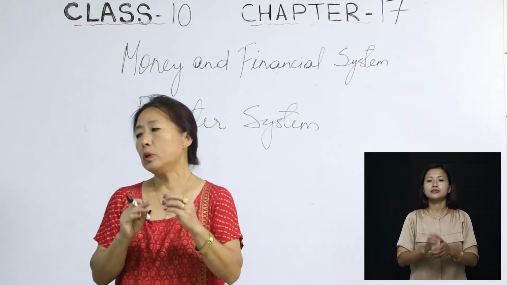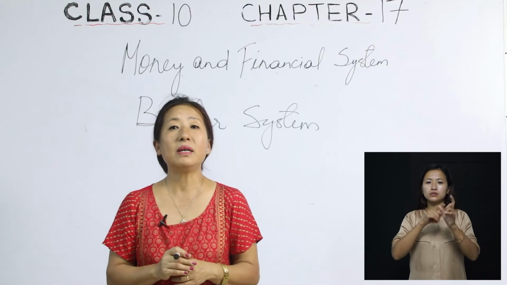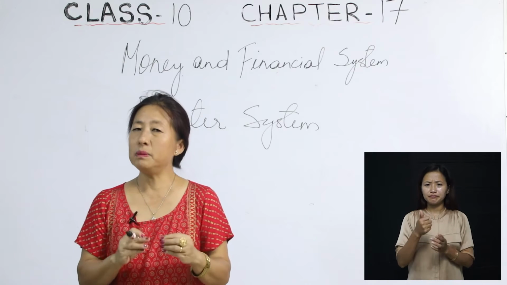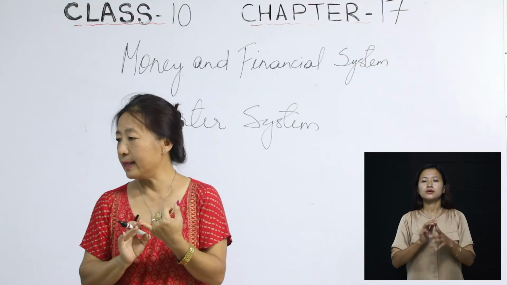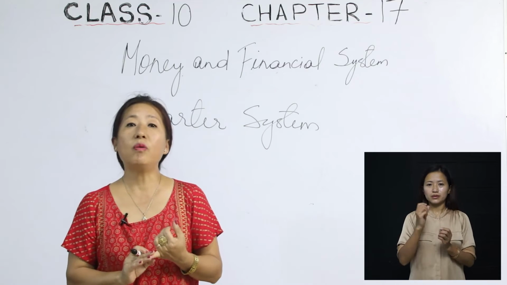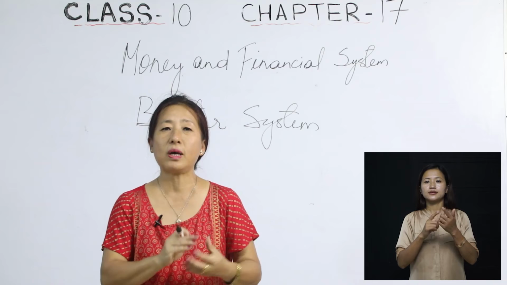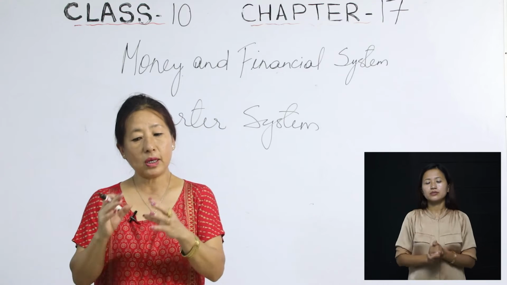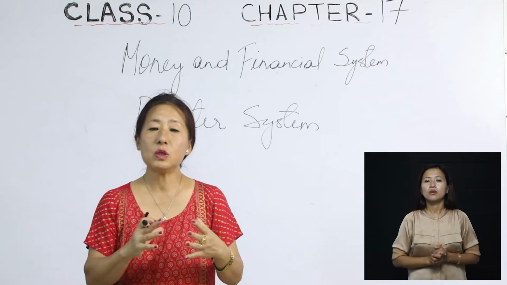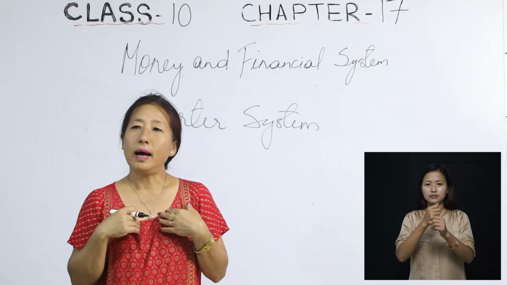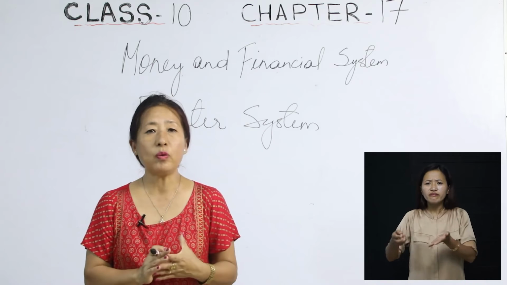But then when you look at this barter system, it also has some defects. There were some problems arising out of the barter system. The first one is what we call the double coincidence of wants, got it? That was the problem that was faced by the barter system. And here, double coincidence of wants means, for example, I'm an agriculturist, let's say I'm a farmer and I have lots of wheat.